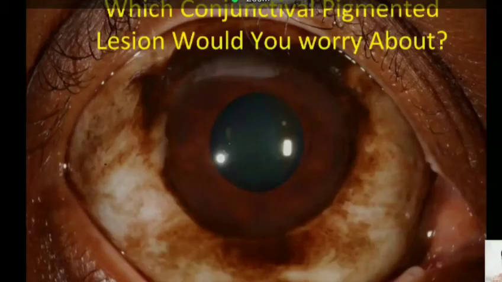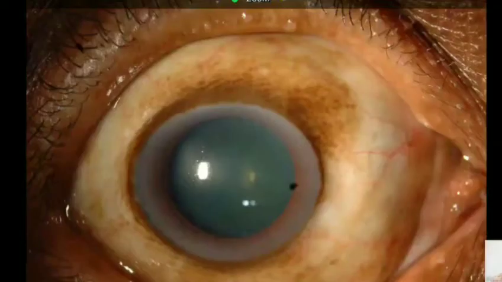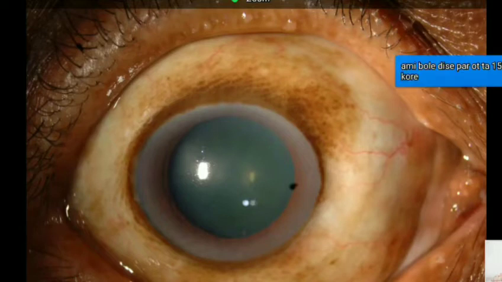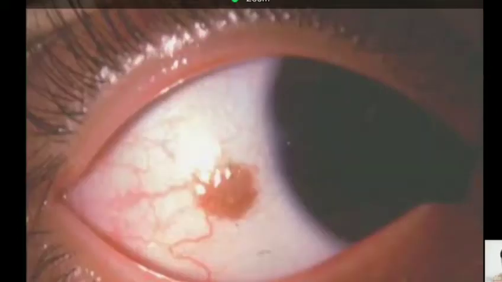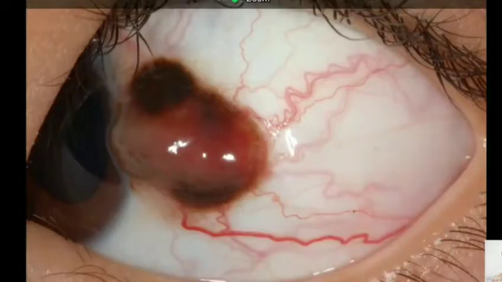So which conjunctival pigmented lesion would you worry about? Would you worry about this? Possibly not. He has this cobblestone pigmentation, bilateral symmetrical. This is complexion associated or racial melanosis. What about this? This is unilateral, has peppery pigmentation. This is primary acquired melanosis. This mildly pigmented lesion in the interpalpebral bulbar conjunctiva in a child, nevus for sure. Whereas this you would definitely worry about because this is a very aggressive looking, fleshy conjunctival lesion, which is a conjunctival melanoma. Thank you so much.